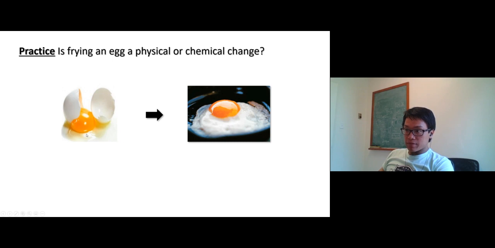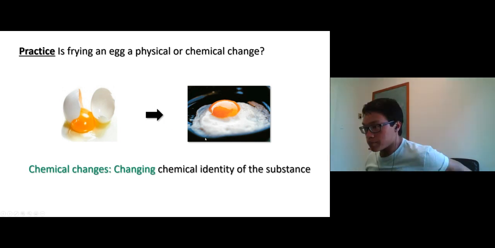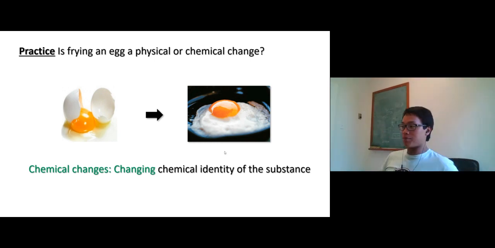The raw egg, if you look at the egg white, it's transparent, right? But after adding heat, we cooked it, the egg white changes to become opaque. So the light cannot pass through it. This chemical property changes for sure. Of course, before it's an egg, after it's an egg, but the chemical property changes. The egg white right here is not the transparent one in the raw egg anymore.